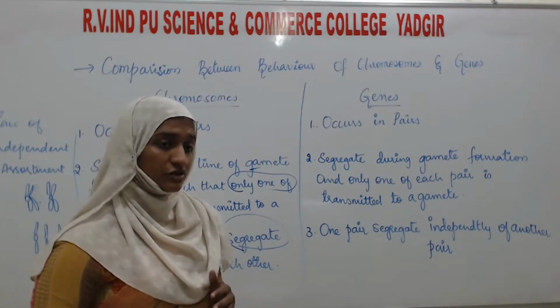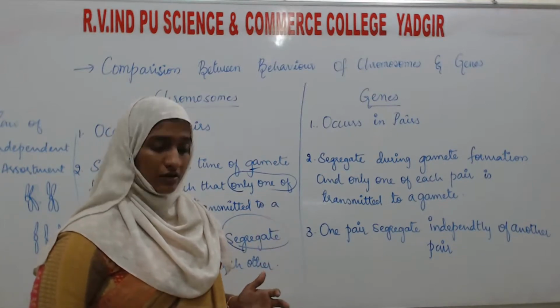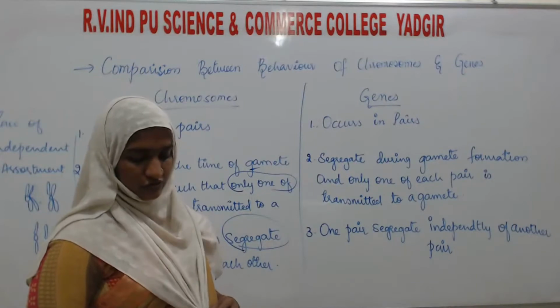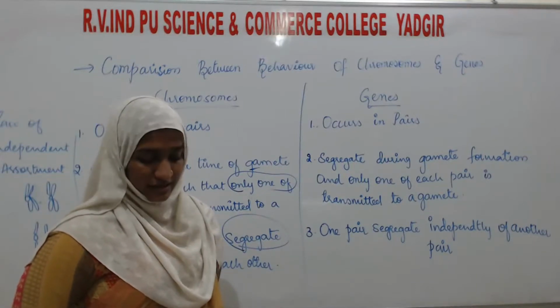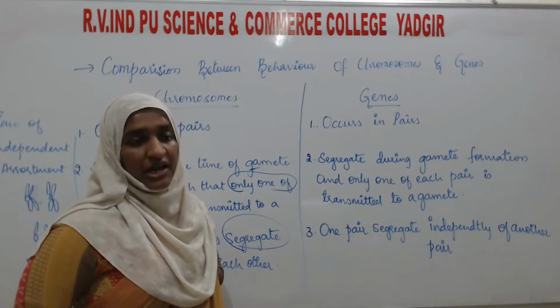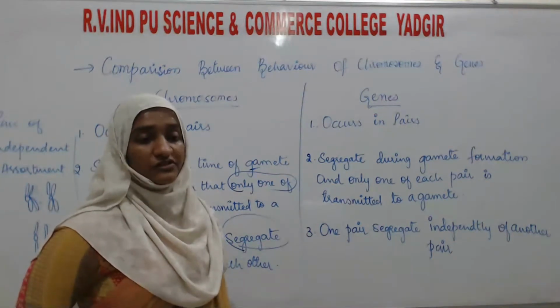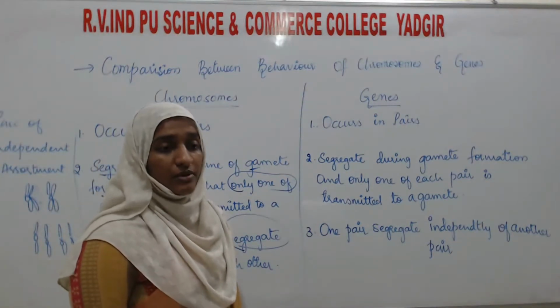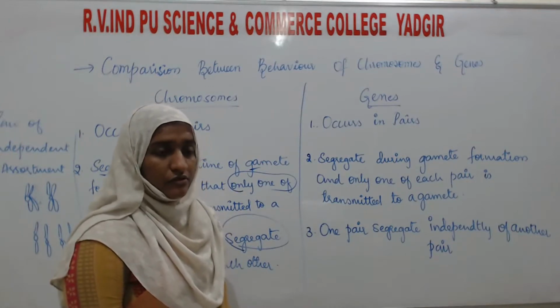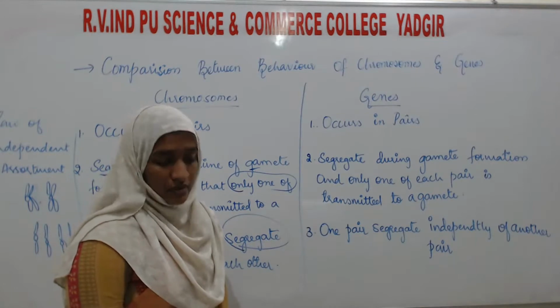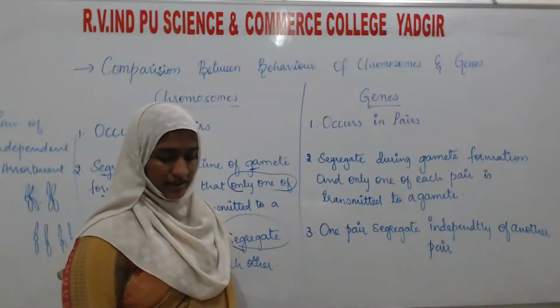The genes are also going to separate and the chromosomes are also going to be separated. Then Sutton united the knowledge of chromosomal segregation with Mendel's principles, and they gave the name to this theory as the chromosomal theory of inheritance. So this is about the chromosomal theory of inheritance.